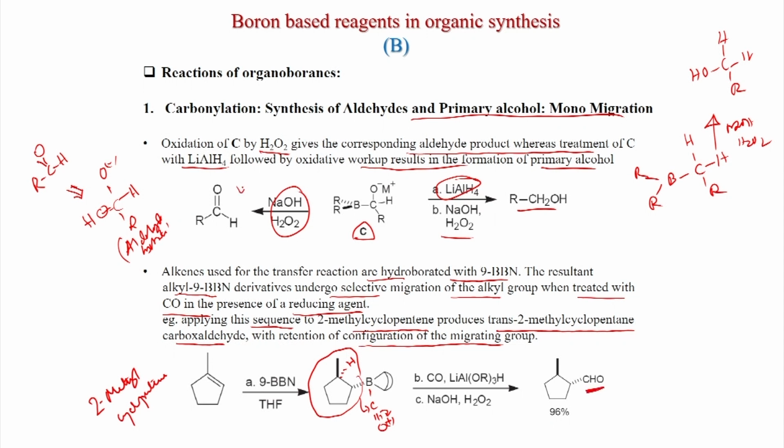So after carbon monoxide treatment you get this, then the rearrangement, and then the reduction makes this intermediate. After that NaOH treatment you get this aldehyde, and the trans product is formed.